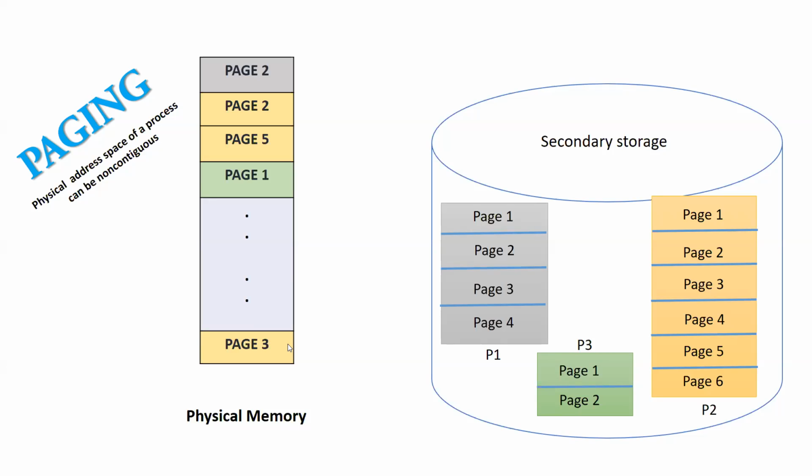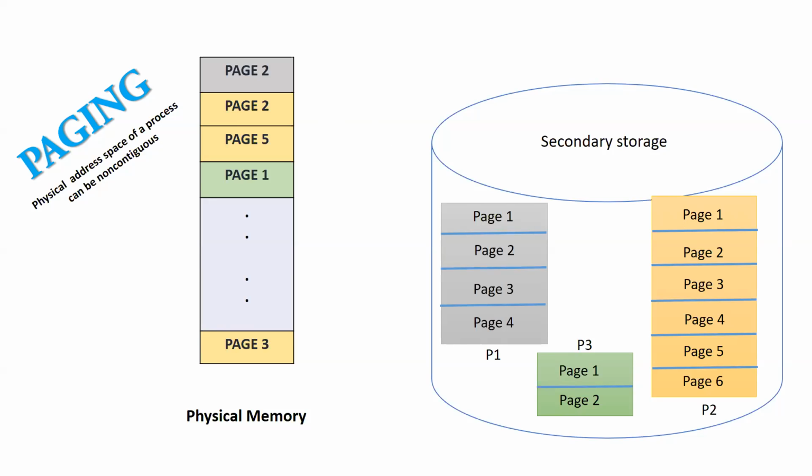How can I get to know where page 1 is, where page 2 is, where page 3 is, where page 4 is, whether page 5 is already loaded or still in the secondary storage? Which page is already in a frame in the physical memory, and which page is not yet loaded into the physical memory? How can I come to know? Because it is not contiguous.